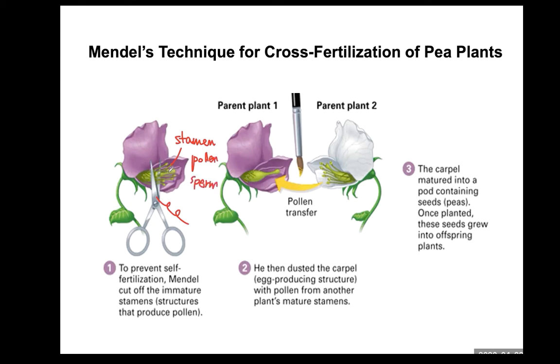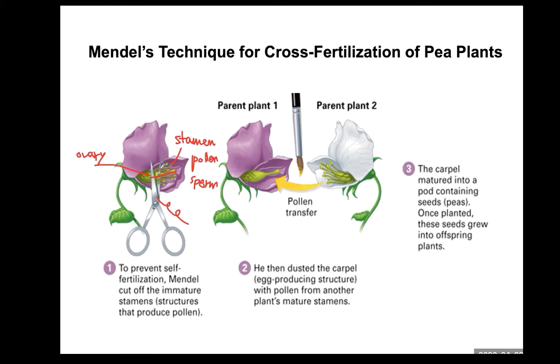And this part is the ovary. So inside the ovary, there is an egg. So usually in nature, once the stamen matures, it produces pollen. And once pollen touches the top of the ovary, this pollen migrates toward the bottom part of the ovary. During that time, sperm can be produced. Once the sperm migrates toward the bottom of the ovary, there is an egg, and then sperm and egg fertilize. And this fertilization occurs within the same flower.